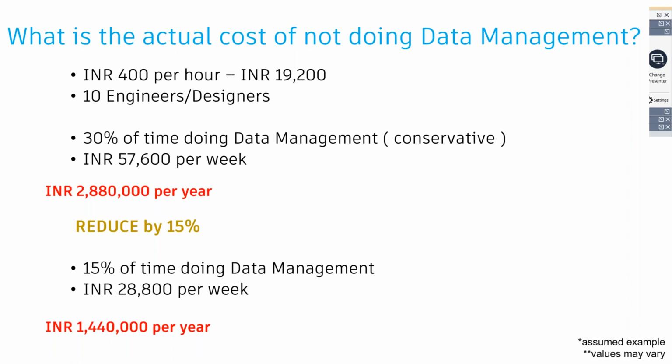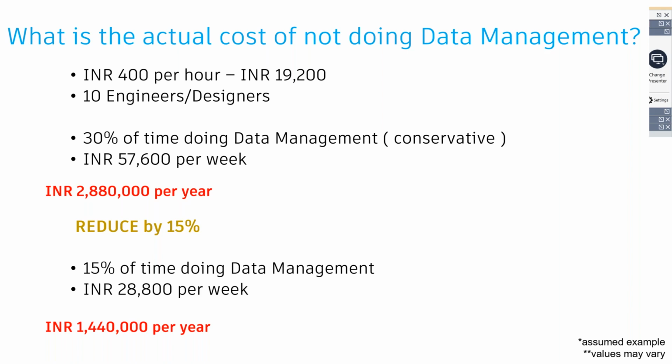Now, deploying a data management practice, and again, I'm going by a very conservative number. Let's suppose we are able to reduce our time in terms of doing manual data management by 15%. From 30%, we are able to reduce to 15%.